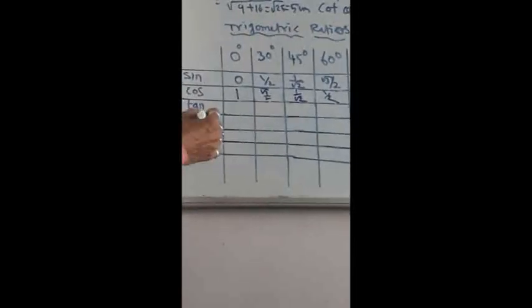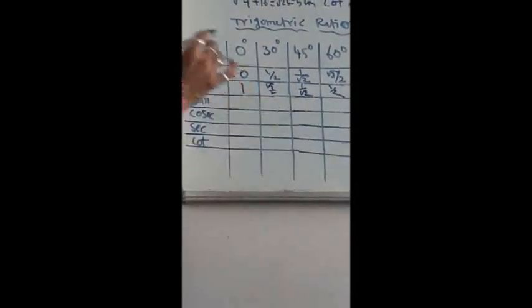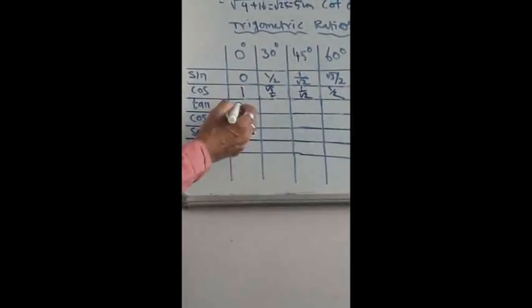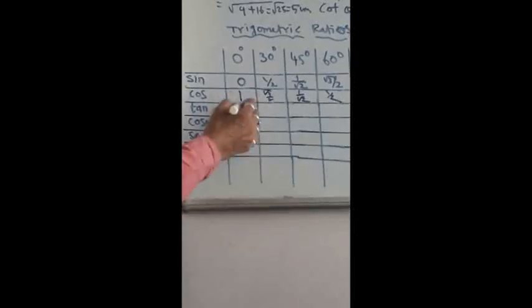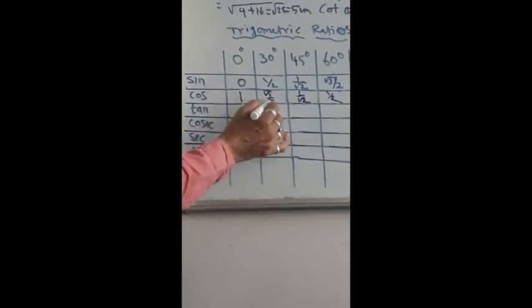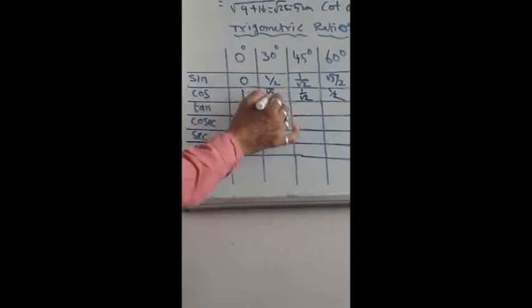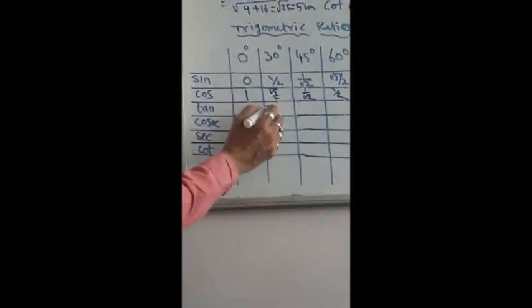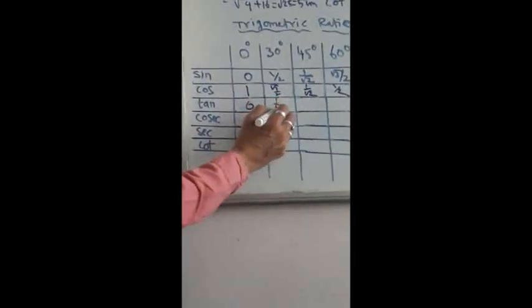Then the tan value is nothing but this divided by this. So 0 divided by 1, what will you get? 0. Then 1 by 2 divided by root 3 by 2, because tan theta is nothing but sin theta divided by cos theta. So this and this you have to divide. By dividing, this 2 gets cancelled, so you will get only 1 by root 3.